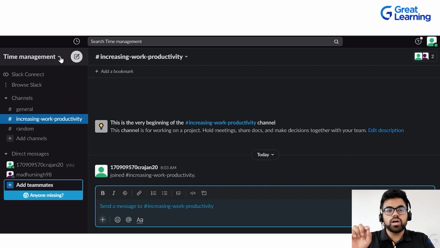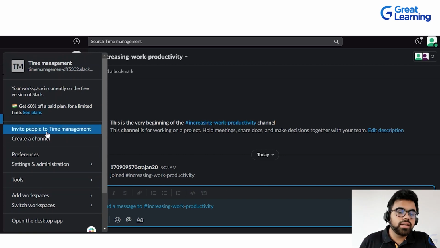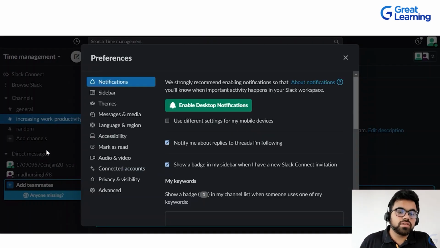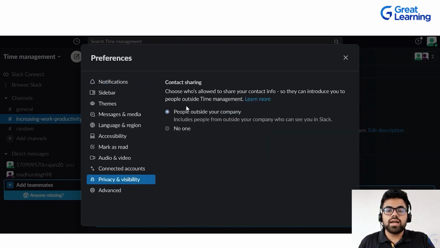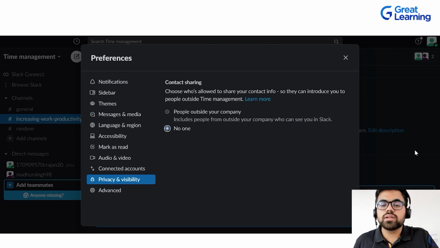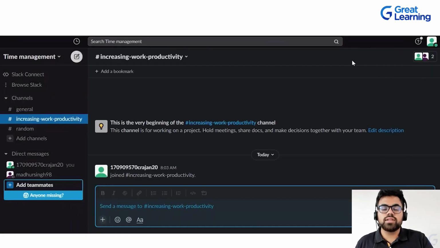There is a small downward arrow, so I'll click on that. Then I'll click on preferences, right? So a window will open. In that I have privacy and visibility, so I'll click on that. What you want to do is, you don't want anyone to see it, so you select no one, and you can just cancel that window.